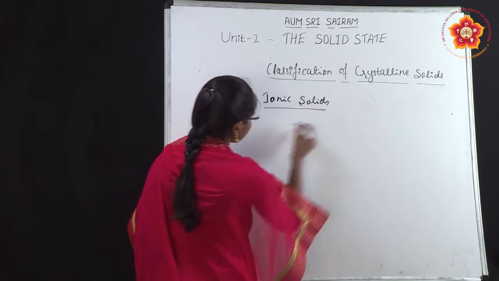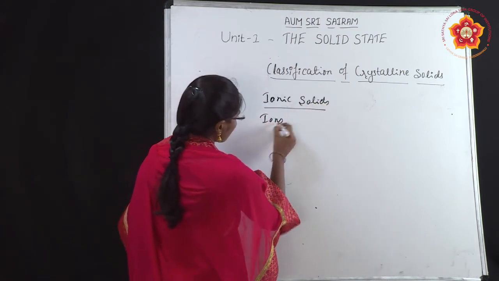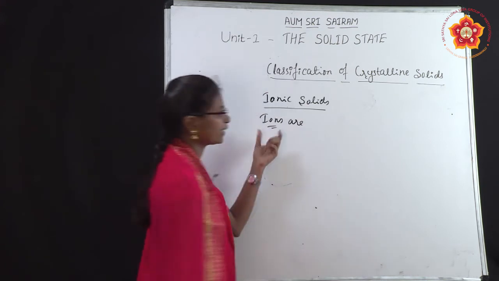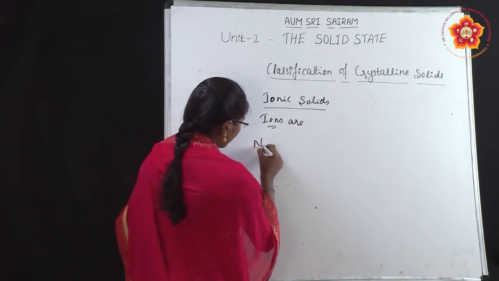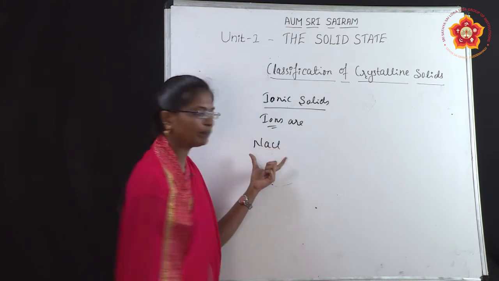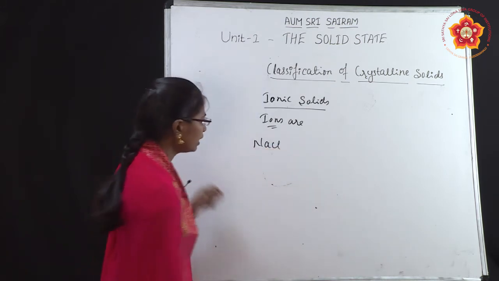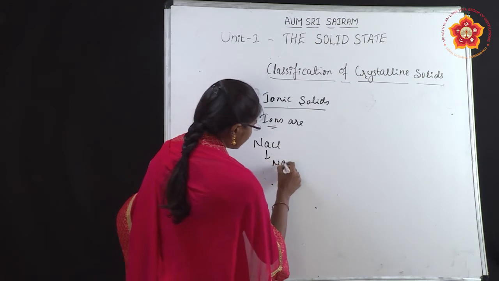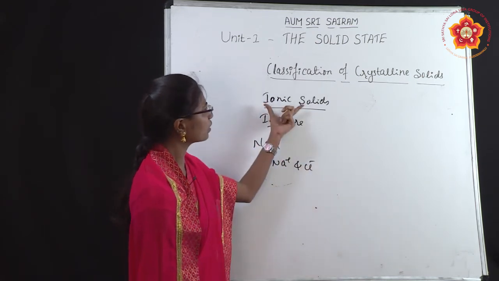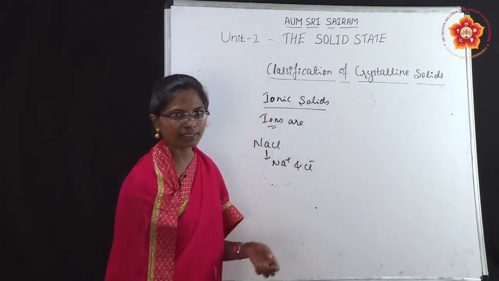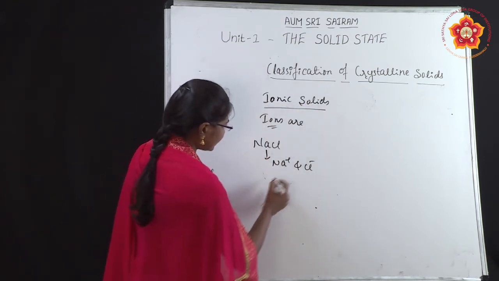Ionic solids: here, ions are the main constituent particles. If you take NaCl as an example, Na+ and Cl- are the main constituent particles of the ionic solid. Here, in solid state,